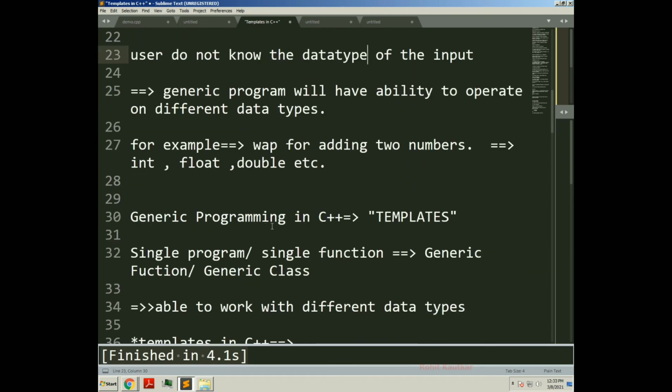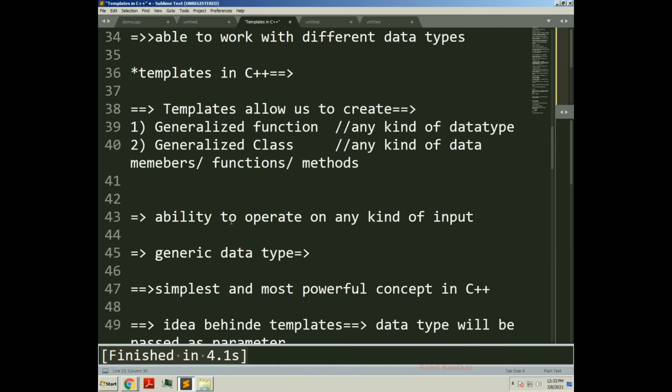This is how we can achieve the concept of generic programming in C++ using generic functions and generic classes. Both we have discussed in detail with the theory, syntax as well as programs.